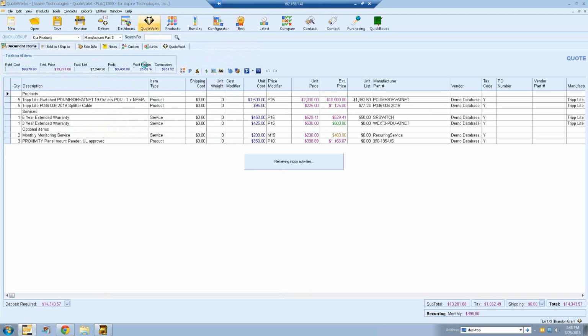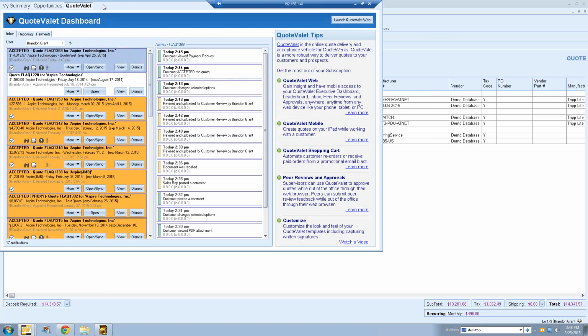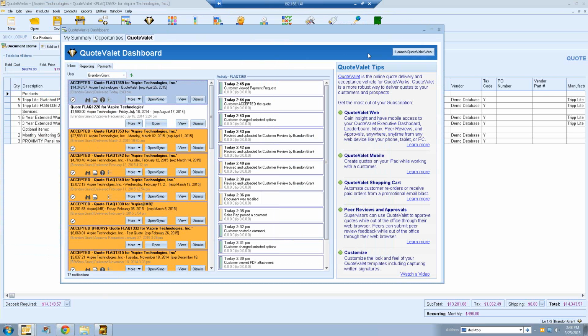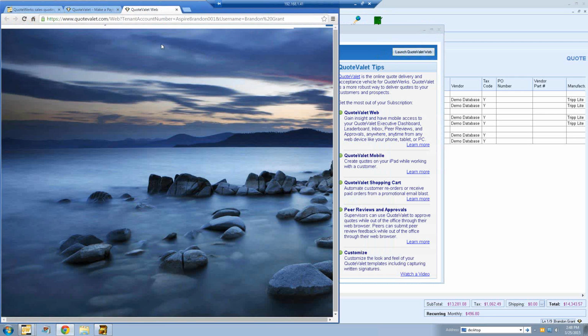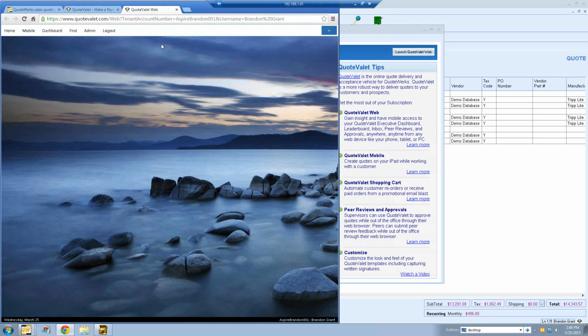So click on our QuoteValet dashboard. This is the easiest way to get there. And this will bring you to your QuoteValet inbox by default that we talked about. And you'll see in the top right corner there's an option that says Launch QuoteValet Web. So we're going to go and click on that. And this will bring us to QuoteValet.com/web. So that's also the website address if you need to get in there, just QuoteValet.com/web. When it prompts you to log in, you'll actually just put in your QuoteWerks credentials. So if I hadn't previously logged in, then I could just put in my QuoteWerks credentials and it would log me in.